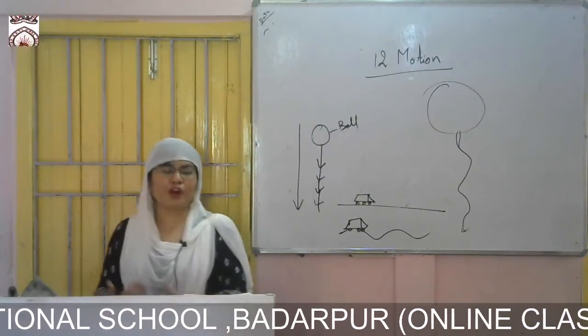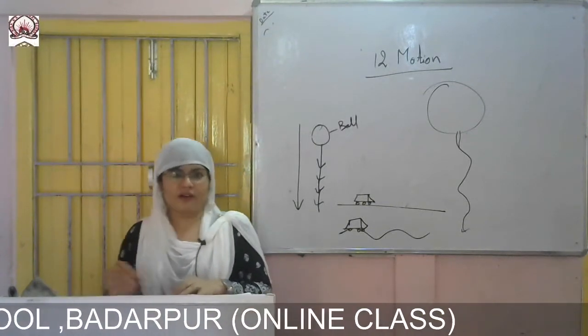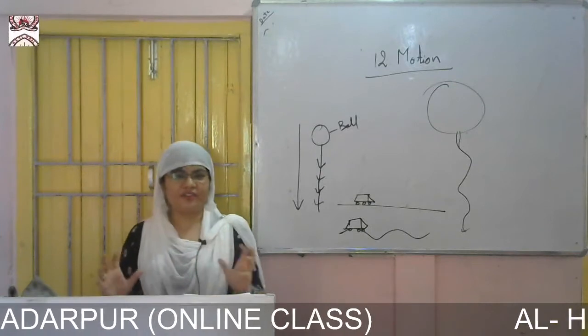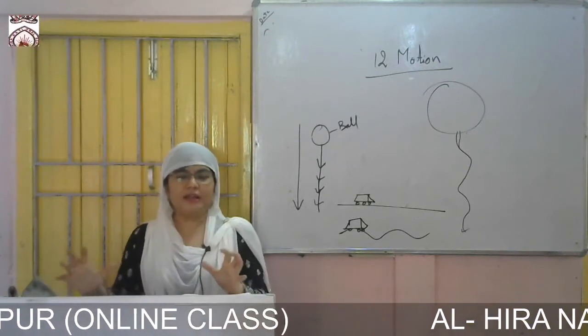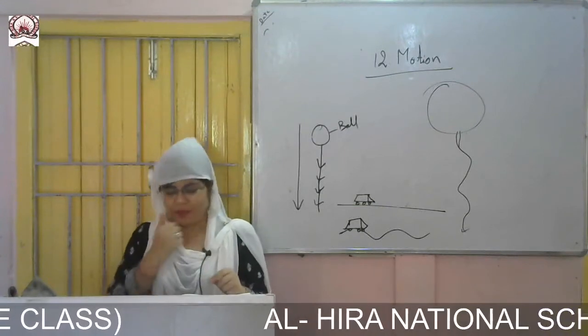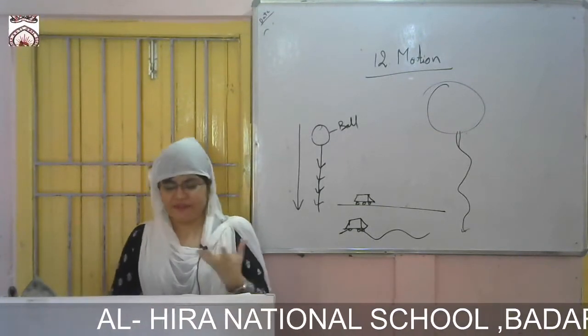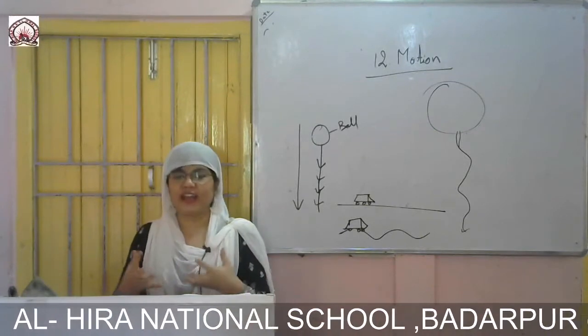Now we'll move forward with rotational motion. The turning of a merry-go-round, a very famous game that children play in the park, going round and round. A Ferris wheel. A fan, like the fan at your home.